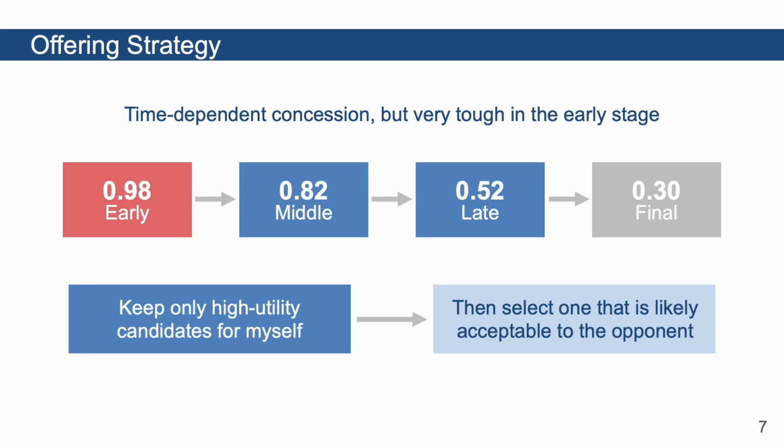Next is the offering strategy. The agent concedes gradually over time. However, it is very tough in the early stage. First, it keeps only candidates that are sufficiently good for my own utility. Then, among those candidates, it selects an offer that is also likely to be good for the opponent. So the order is important. Protect my utility first, then consider the opponent within that range.